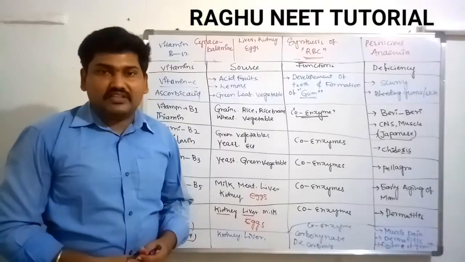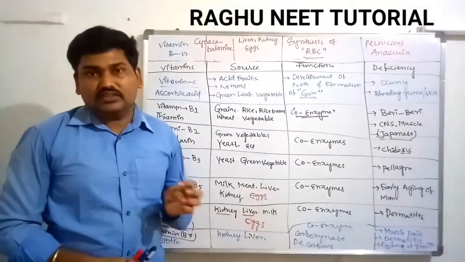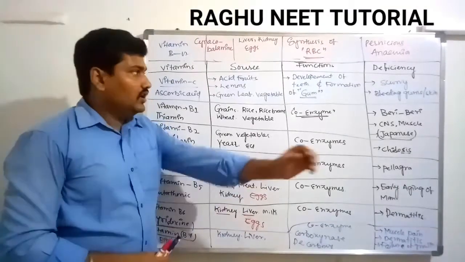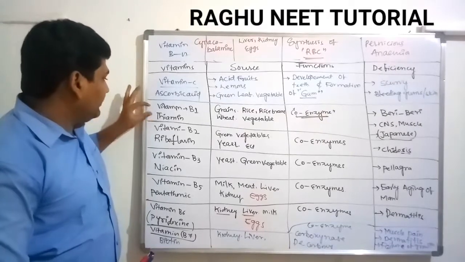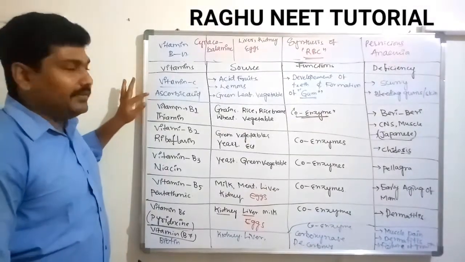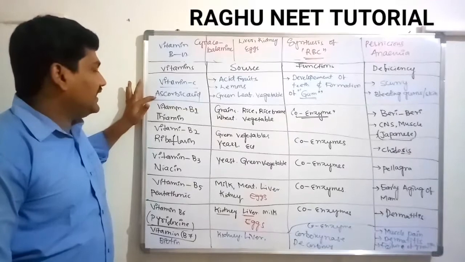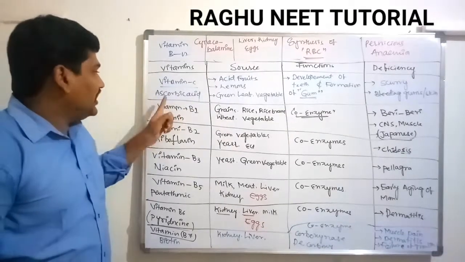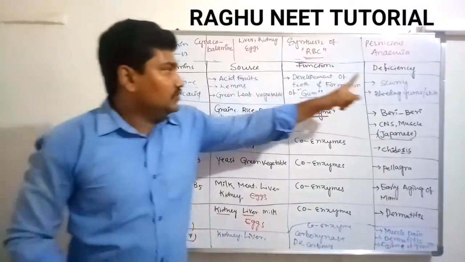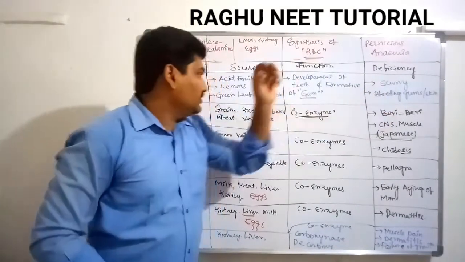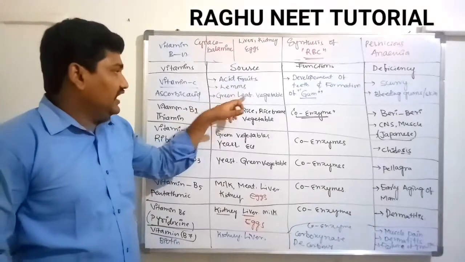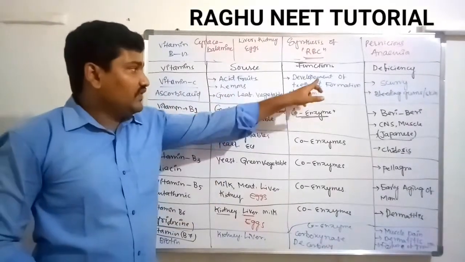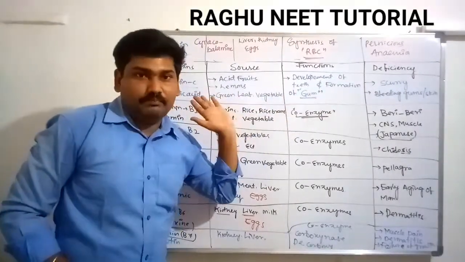The water soluble vitamins are the B vitamins and vitamin C. Vitamin C is scientifically called ascorbic acid. Its deficiency leads to scurvy, which is bleeding gums. The sources are acidic fruits like lemon and pomegranates, and green leaves and vegetables. It is used for the development of the teeth and formation of the gums.